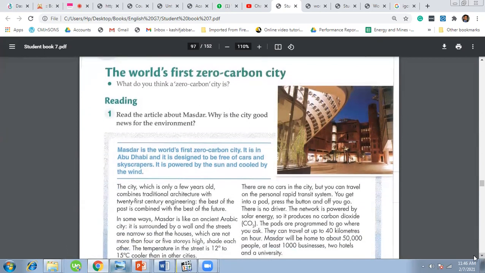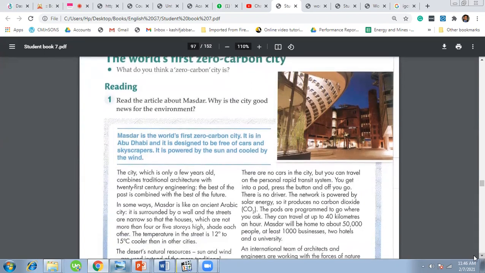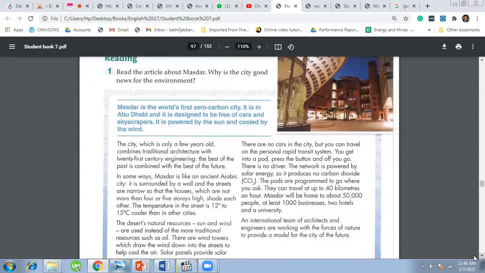So here we came to know about the world's first zero carbon city. It's Masdar, and it's in Abu Dhabi. We came to know the facts about this city, that it's a zero carbon city. There are no cars, and they're building this city while keeping the factor of keeping the environment safe in their mind, right?